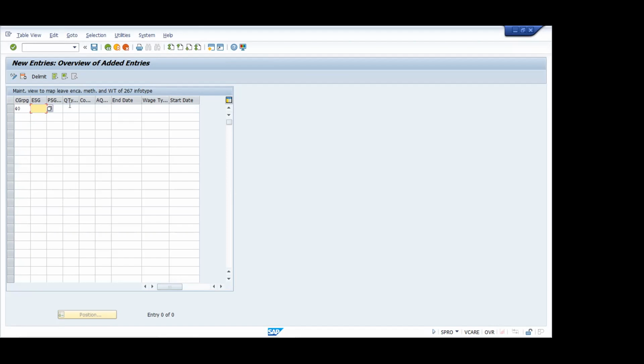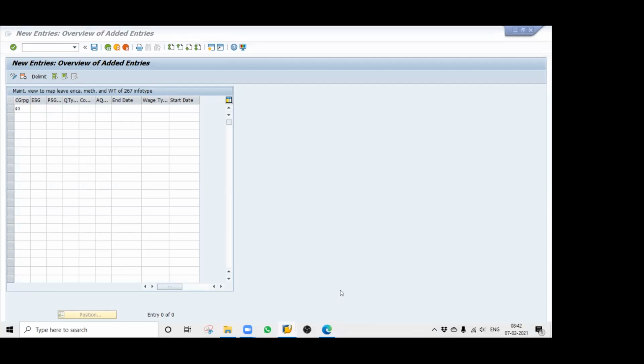Suppose you would like to encash only the privileged leave. Generally sick leaves are not encashed. Privileged leave or other leave, depending upon the organization's leave type, you'll be mentioning here. And in the last but one column, you can see there is something called wage type. In that we will be mentioning under which wage type the encashment will go. So that wage type will be mentioned here.